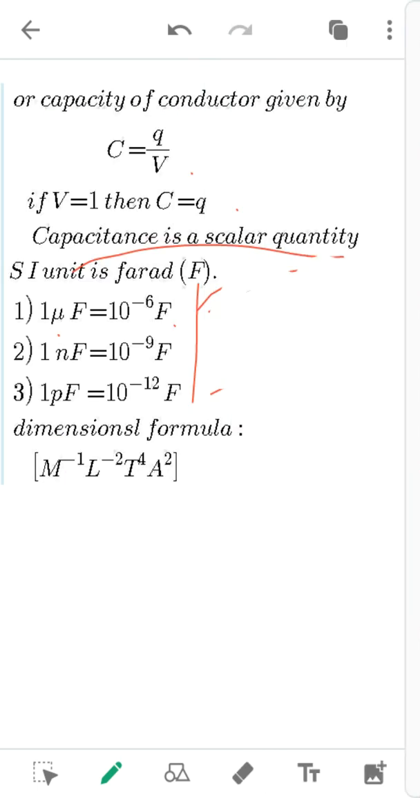So now let us see what C is here. C is given by the ratio of charge to potential. Capacitance is a physical quantity, and it is a scalar quantity. And what is the unit? It is farad. Some of the SI units are given here, just go through the SI units of the capacitance. And what is the dimensional formula? It is M raised to minus 1, L raised to minus 2, T raised to 4, A square.